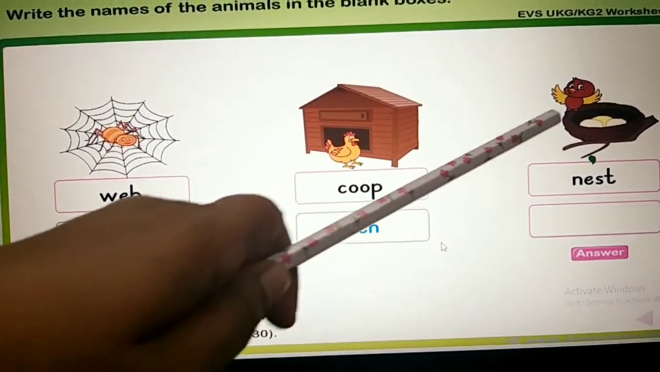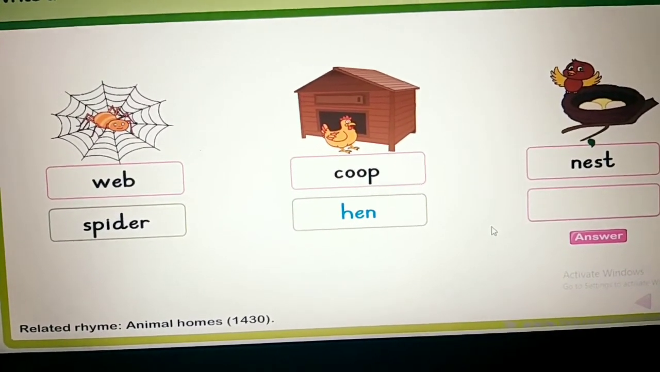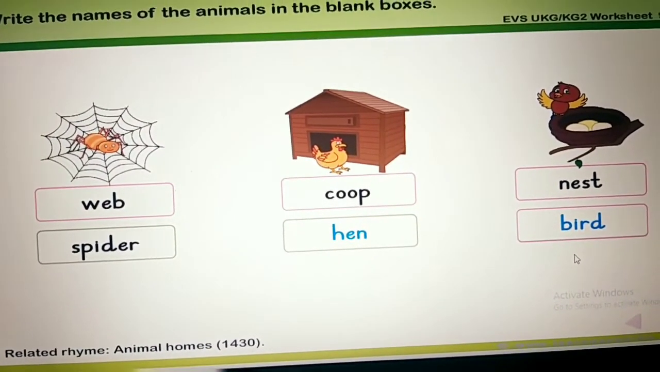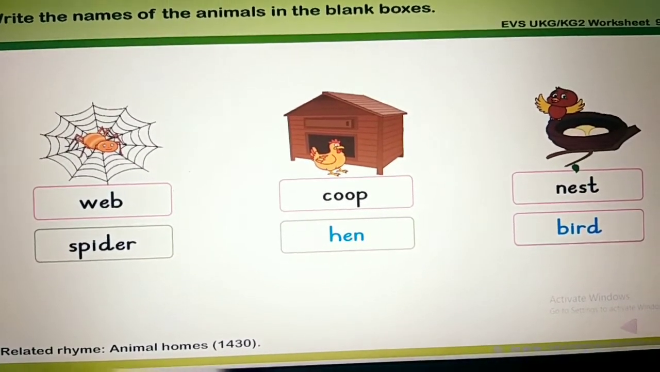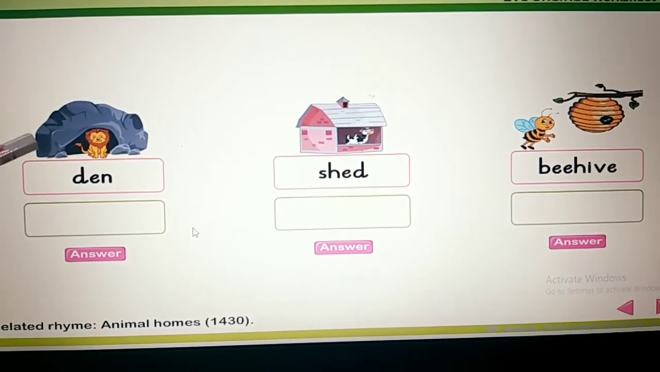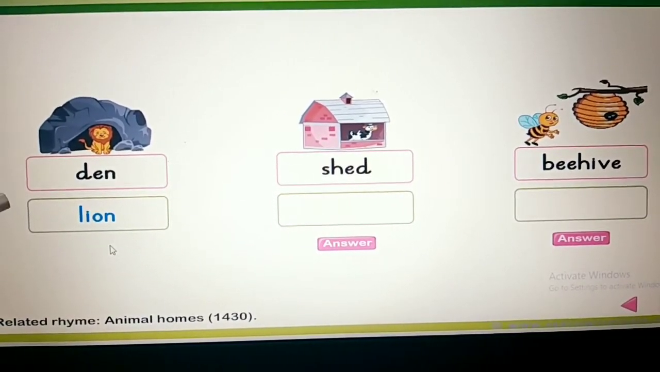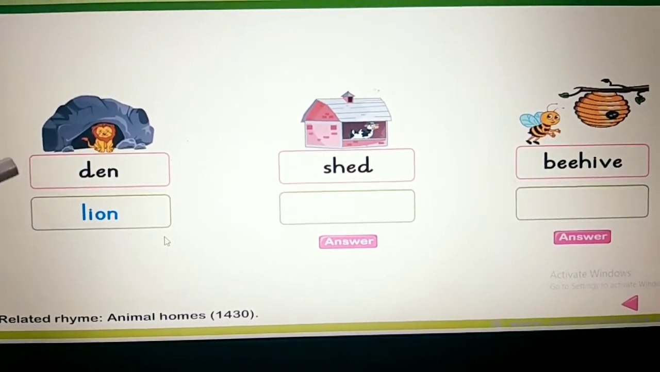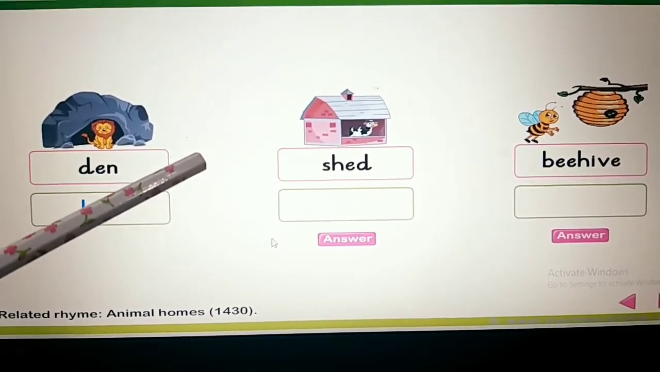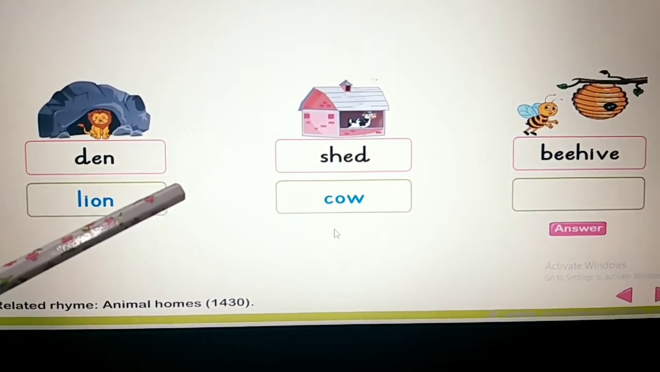Then see nest. This is a bird's nest. Whose house is this? Bird. Please write bird in the column. Next one, den. A lion lives in a den. Please write lion. Lion, den. Next one, shed. The cow lives in a shed. Please write cow.